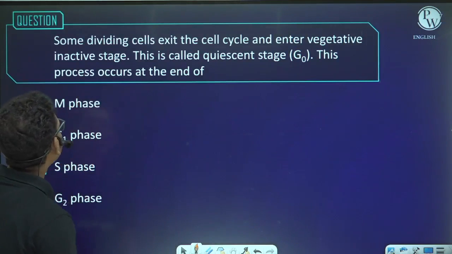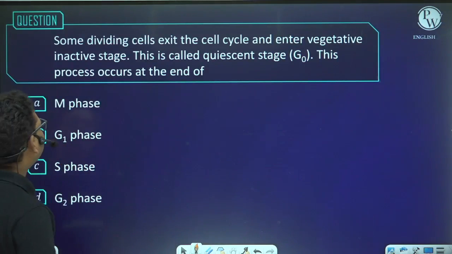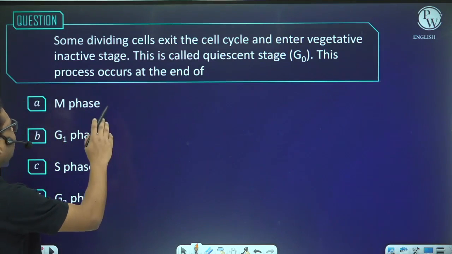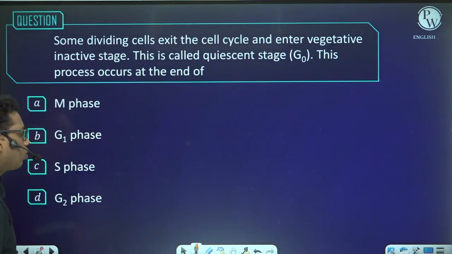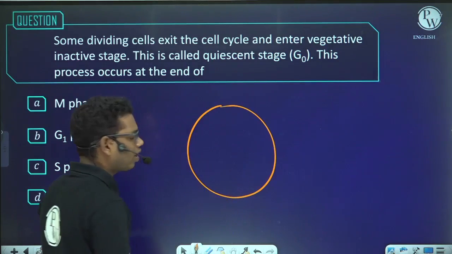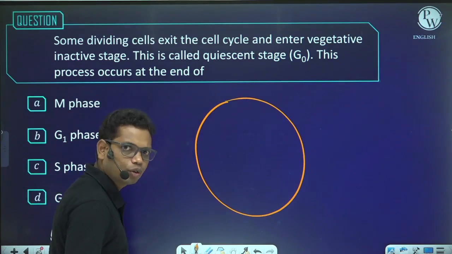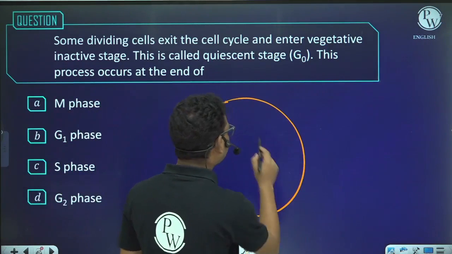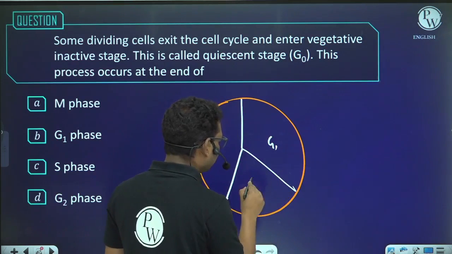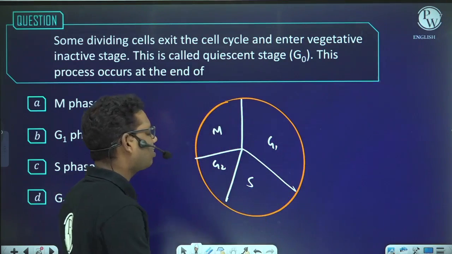Next. Some dividing cells exit the cell cycle and enter a vegetative inactive stage. This stage is the quiescent stage. This process occurs at the end of which phase? See, if I draw a diagram of the cell cycle, suppose this is a cell cycle, and in this cell cycle we have different phases. So suppose this is G1 phase, this is S phase, this is G2 phase, and this is M phase.